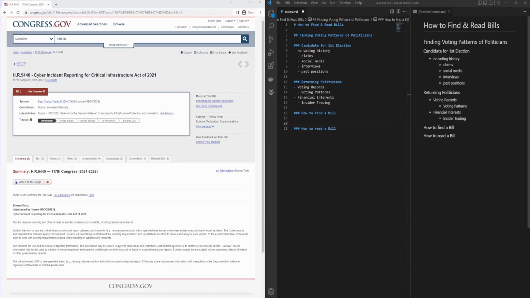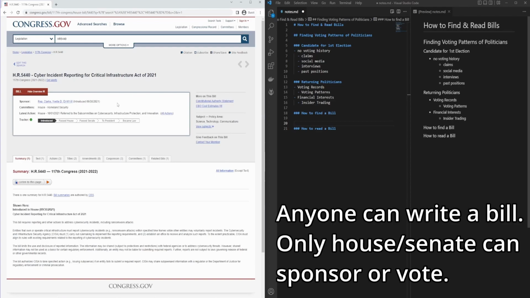Now in the user interface here, you'll see a few things that are important. One thing that's important to note is the bill has a sponsor. Now the sponsor is the person who is in either the Senate or the House of Representatives who proposed this bill, not necessarily who wrote it. So I think I mentioned prior that almost anyone can write a bill in the United States of America, but you have to have a legislator to propose the bill to be voted on.